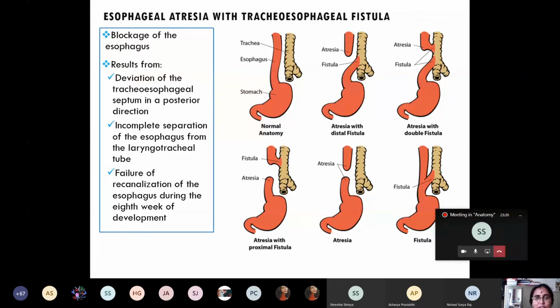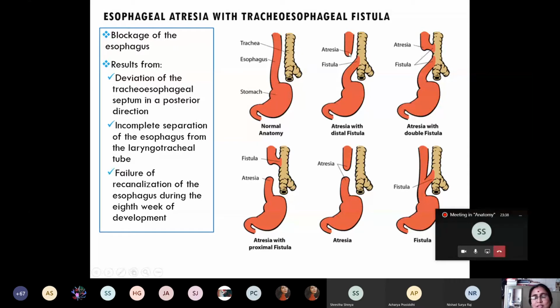So if there is failure of recanalization followed by failure of formation of the tracheoesophageal septum, then there will be esophageal atresia along with tracheoesophageal fistula. These are the commonest reasons for esophageal atresia.